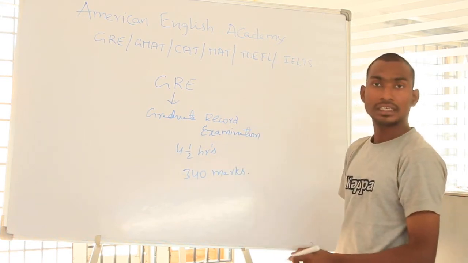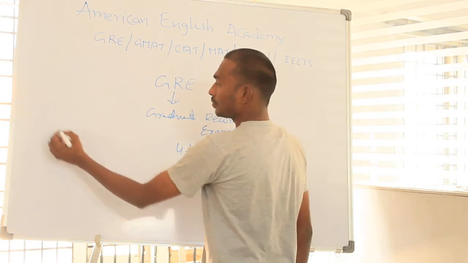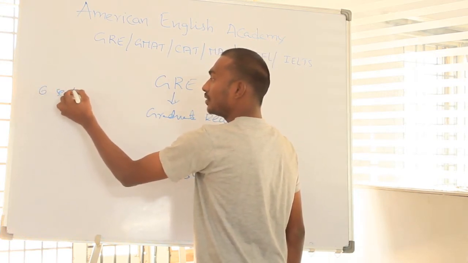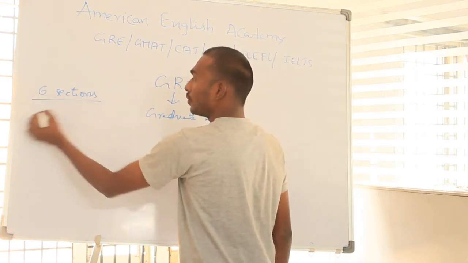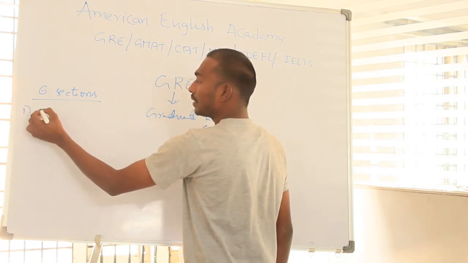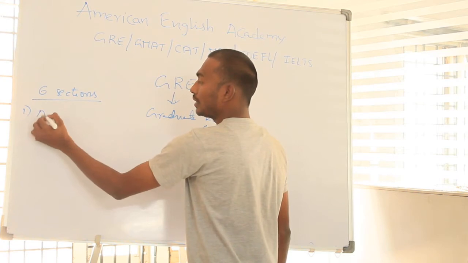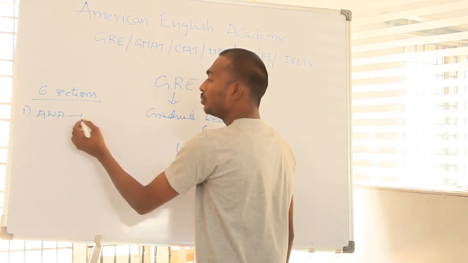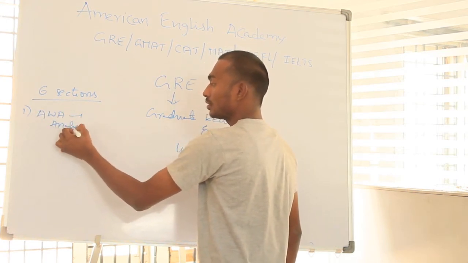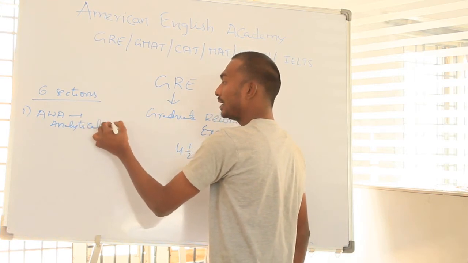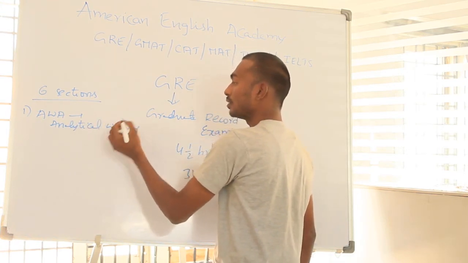And actually, GRE consists of 6 sections. Totally 6 sections are there. First one is AWA, which means analytical writing assignment.